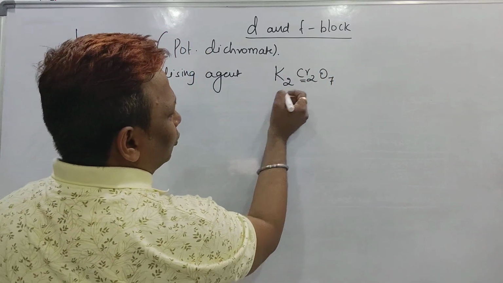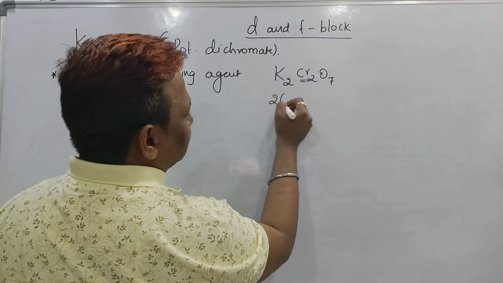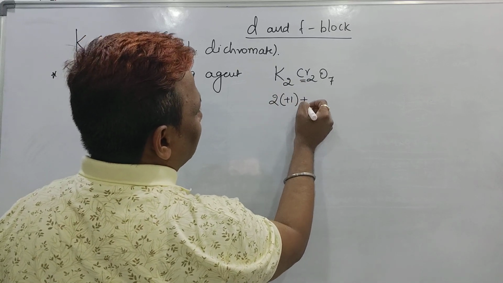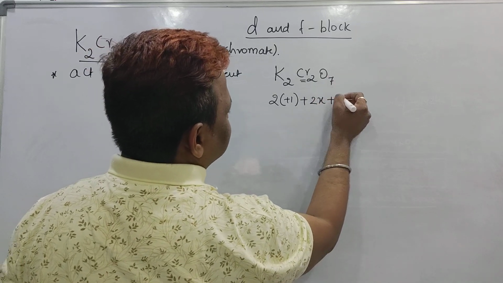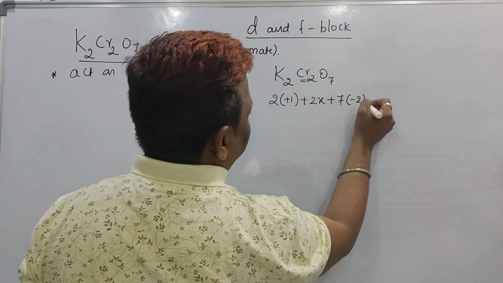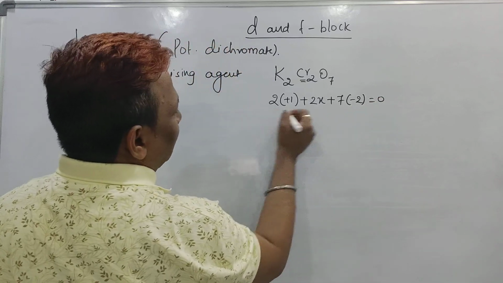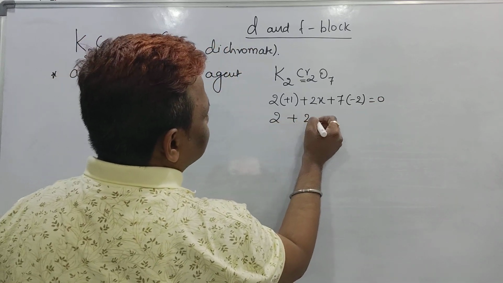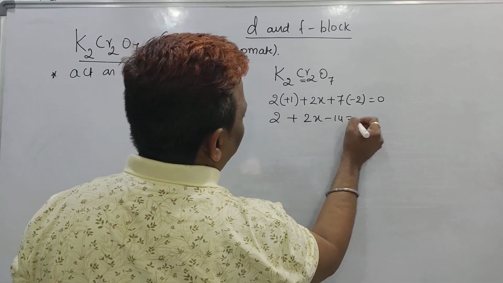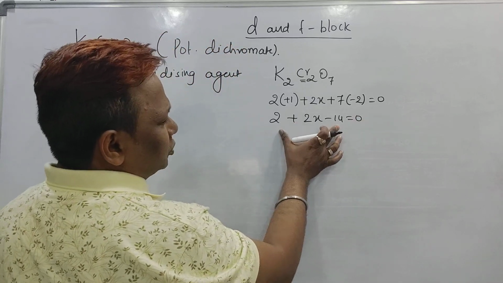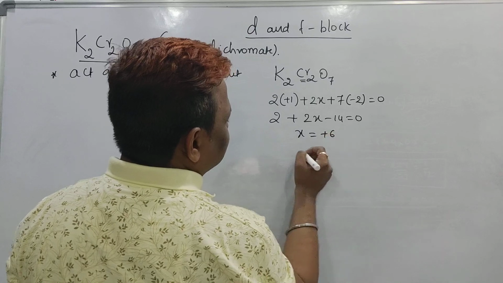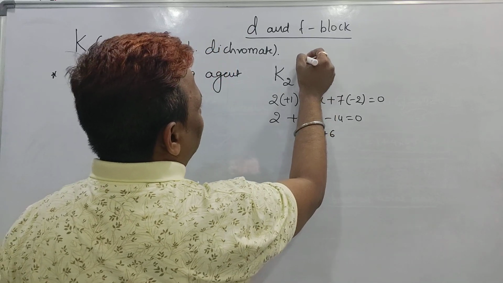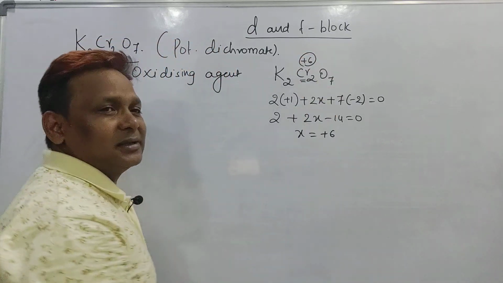We can find out: 2 potassium, oxidation number +1, plus 2 chromium, let it be 2x, plus 7 oxygen, oxidation number -2, equal to 0. Solving, 2 plus 2x minus 14 equals 0, so 2x is 12, and x is +6. In this case, the oxidation number of chromium is +6.